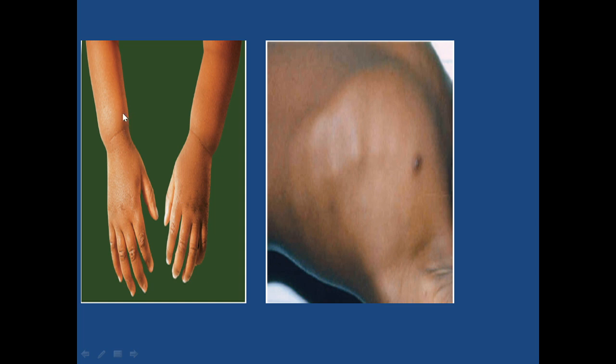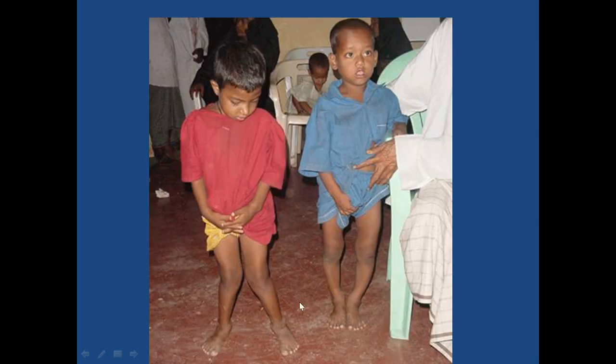In this picture here we can see widening of the wrist, this and this, and in this picture these are rachitic rosary, more wide, and these are non-tender on palpation. Now these two pictures show, this one is knocked knee, also known as genu valgum, and this is bowing of leg, known as genu varus deformity.